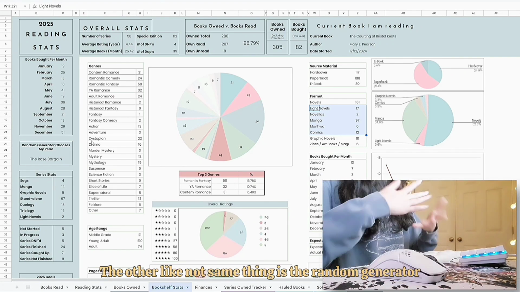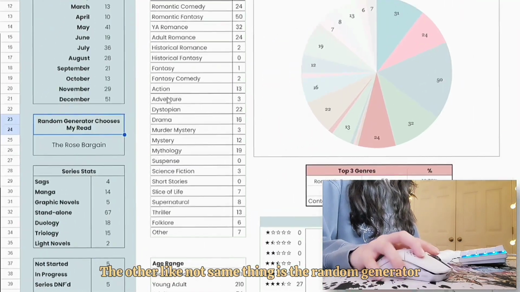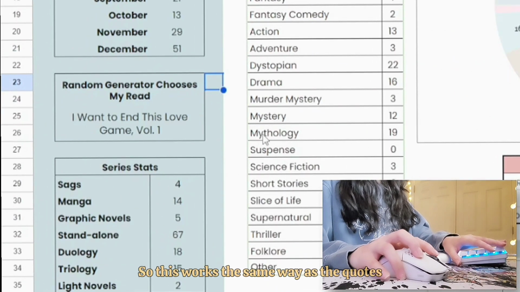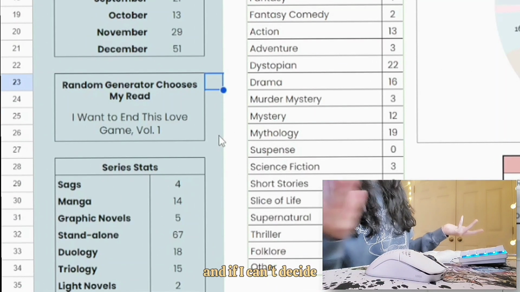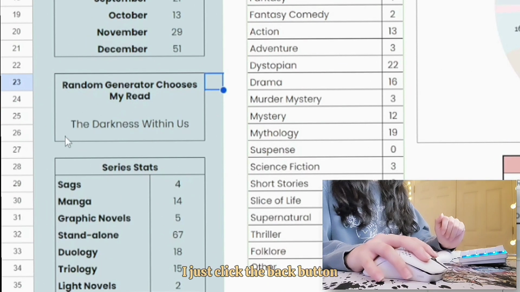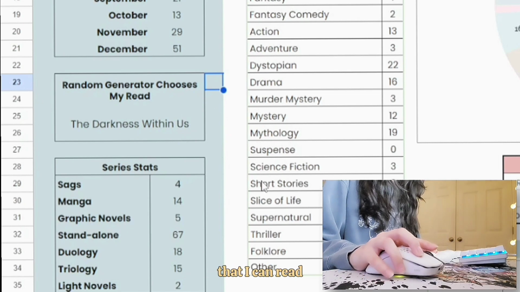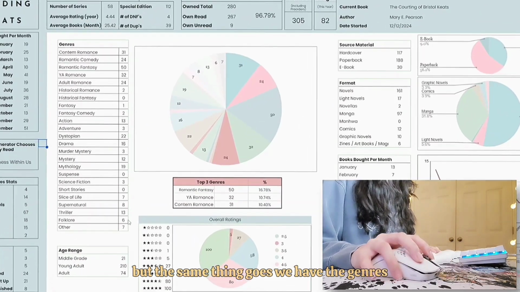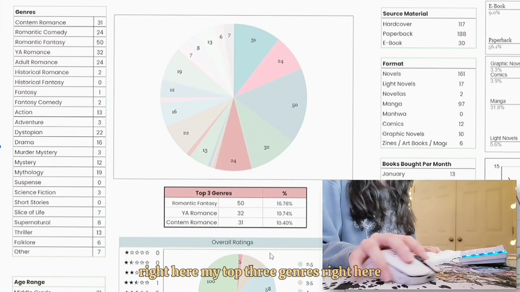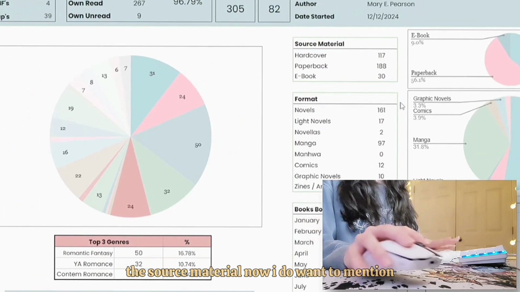The other, not same thing, is the random generator. This works the same way as the quotes, and if I can't decide what I want to read, I just click the back button and I have a book that I can read. But the same thing goes, we have the genres right here, my top 3 genres right here, the source material.